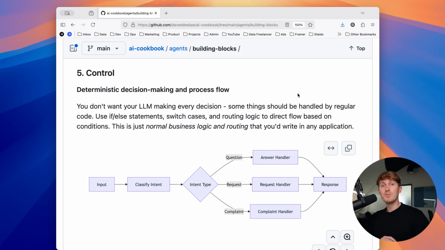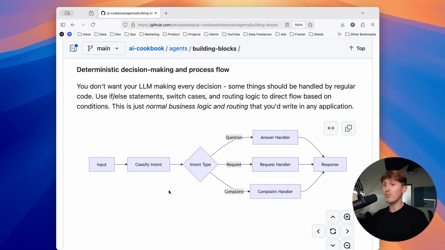And that brings us to building block number 5, and that is control for deterministic decision-making and process flow. So you don't want your LLM making every decision. Some things should be handled by regular code. You can use if-else statements, switch cases, and routing logic to direct flow based on conditions. This is just normal business logic and routing that you would write in any application.